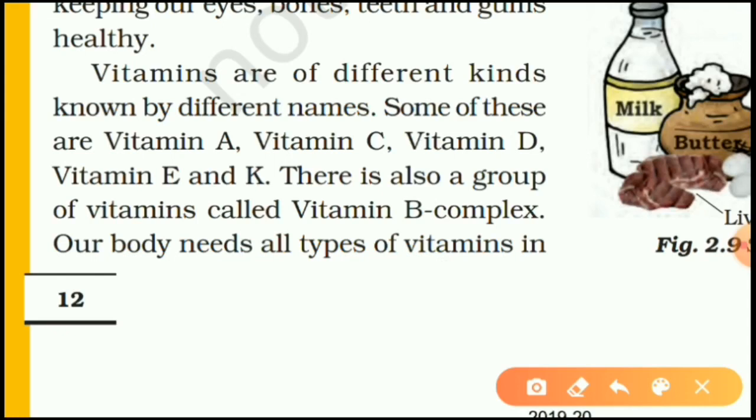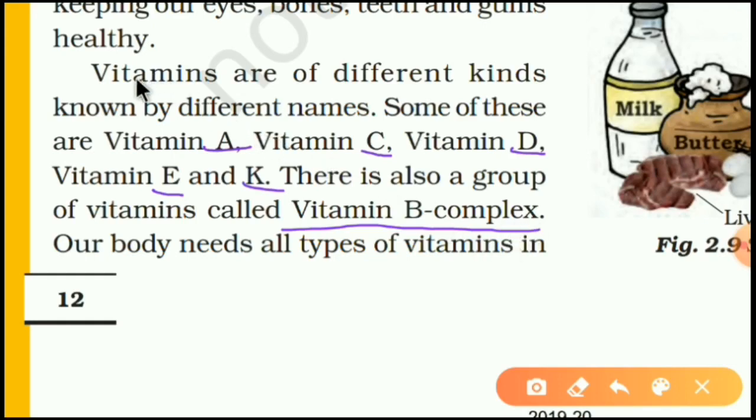First of all, let's see how many vitamins are there. See, vitamin A, vitamin C, vitamin D, vitamin E, and vitamin K. 1, 2, 3, 4, and 5. 5 vitamins, as well as a group of vitamins, that is vitamin B complex. So you are going to remember these are the total vitamins, which are vitamin A, C, D, E, and K, and the group of vitamins is vitamin B complex.